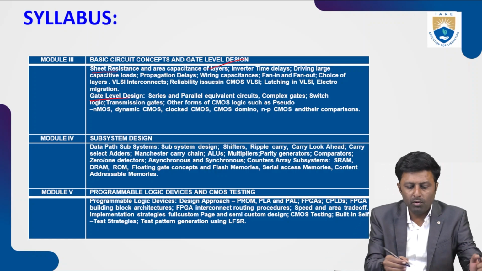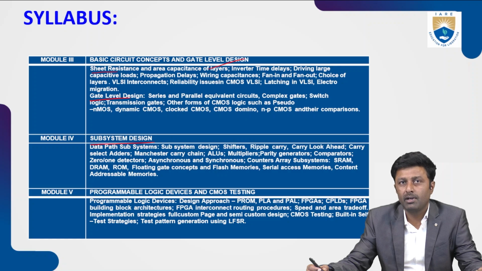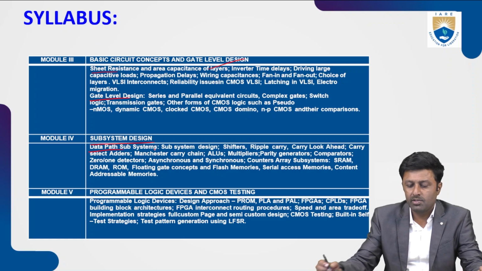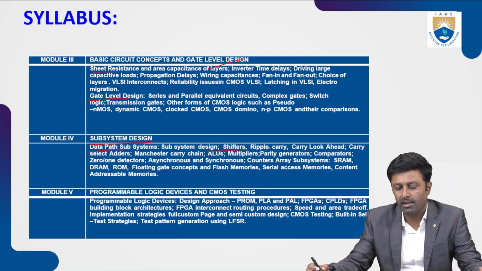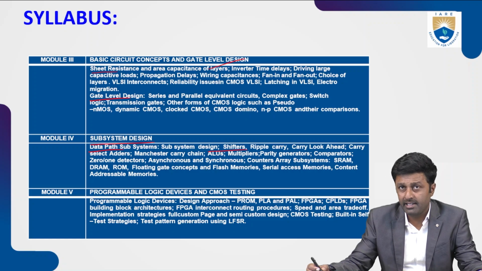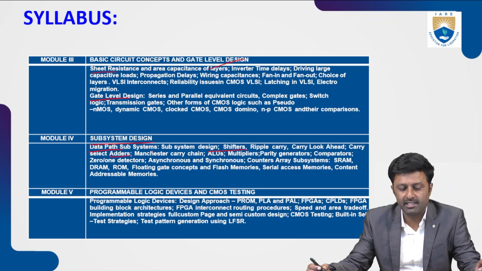Then in module 4, we'll be talking about the subsystem design. So what are the subsystems of a VLSI design? Here we'll be talking about the data path subsystems, such as shifters, ripple carry adder, like the 4-bit carry look-ahead adder and all. Then we'll be talking about the carry select adders here.